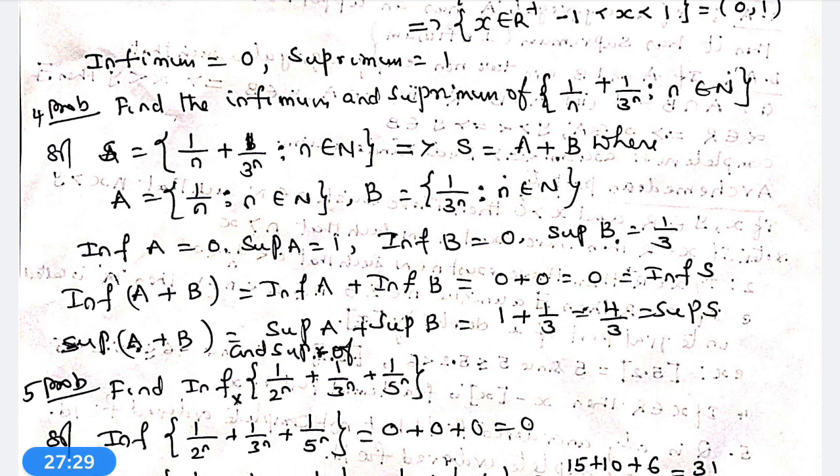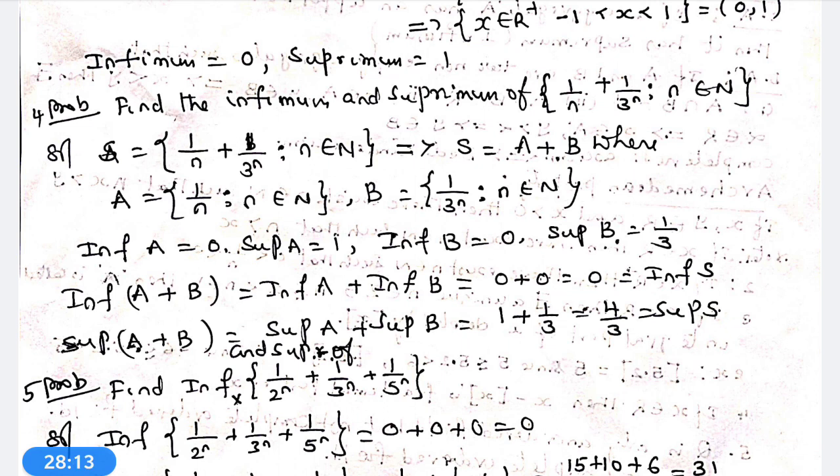A is equal to the set 1 by n, n belongs to N. B is equal to the set 1 by 3 power n, n belongs to capital N. Therefore, the given aggregate S is equal to A plus B. Because what is the aggregate given to us? S is equal to the set of 1 by n plus 1 by 3 power n, small n belongs to capital N. So, this aggregate can be split into two sub-aggregates. Say A, that is capital A, is equal to the set of 1 by n such that n belongs to capital N, and capital B is the set 1 by 3 power n, n belongs to capital N.